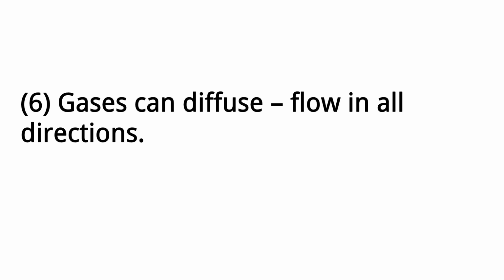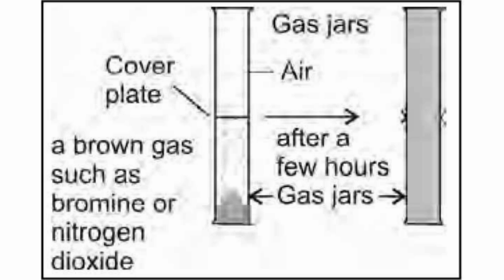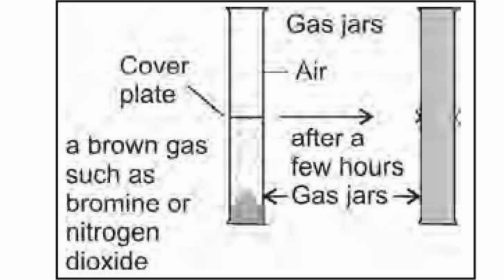6. Gases can diffuse, flow in all directions. A glass jar containing only air is inverted over a glass jar containing nitrogen dioxide, which is brown in color. After some time, the brown color spreads to both ends of the jars. This shows that the brown gas has flown upwards. This also shows that gases can diffuse, move in all directions, even upwards.